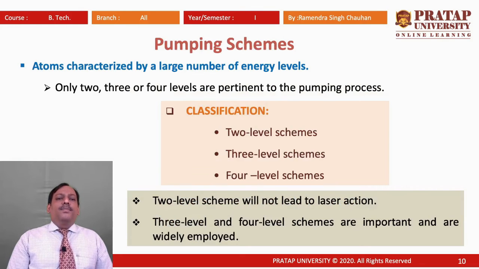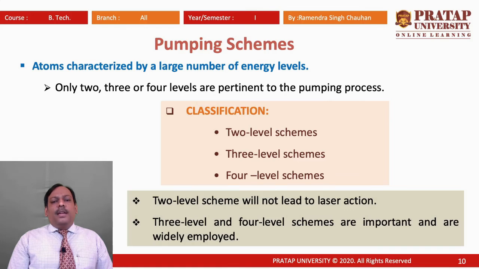Next we will talk about pumping schemes. We know atoms are characterized by a large number of energy levels, and based on that we can create lasers using energy levels.